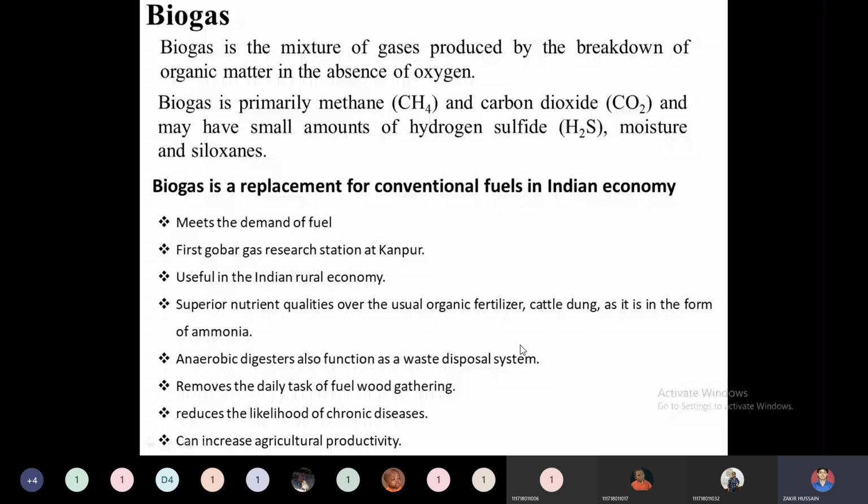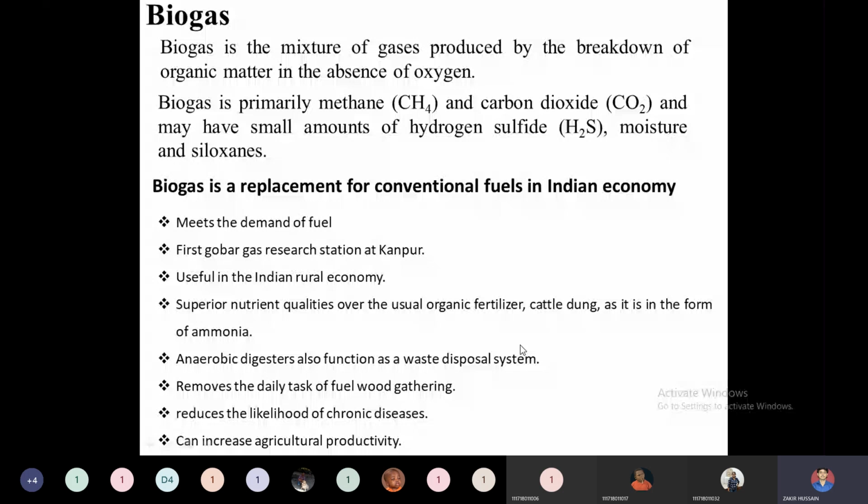So then, how can biogas be a replacement for the conventional economy? How is biogas especially helpful in the rural economy? We have to study this. Biogas is nothing but a fuel, a biodegradable and renewable fuel. It will meet the energy demand of many countries, developed as well as underdeveloped. Our India is a developing country, so biogas technology is very much important for us.